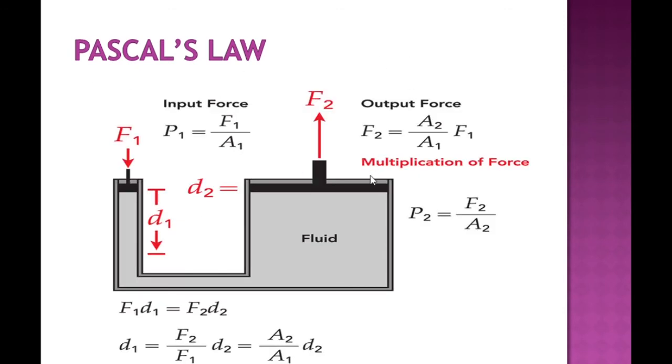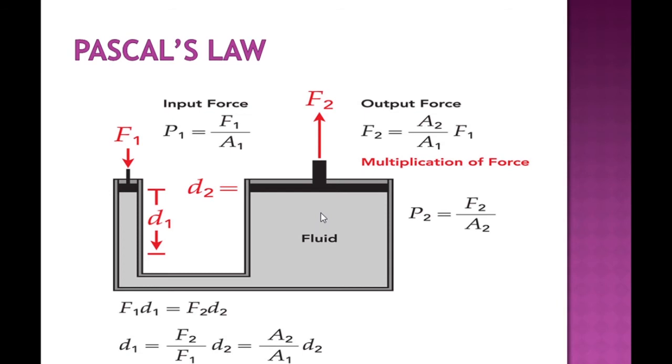Now about the multiplication of force, this is the input force and this is the output force. If the ratio A2 divided by A1 is 100, then you get 100 times more force on the second cylinder than the force you have applied on the first cylinder.